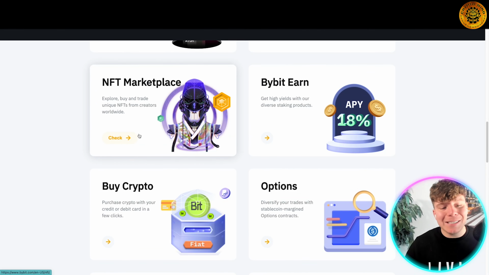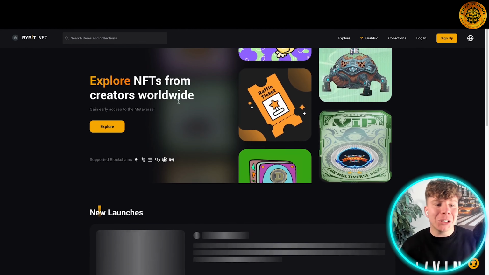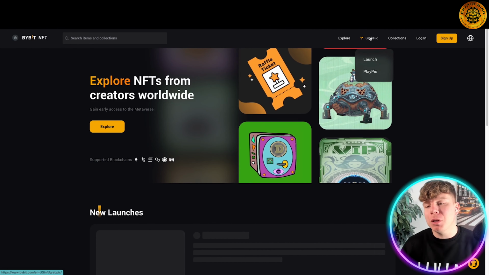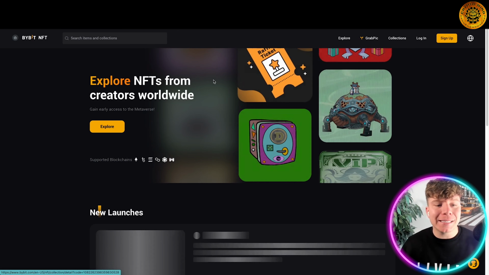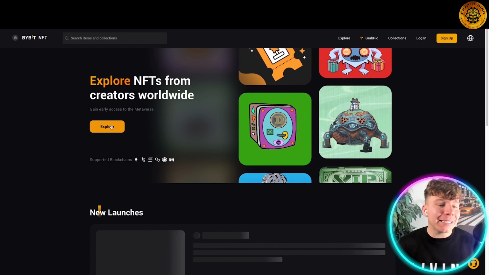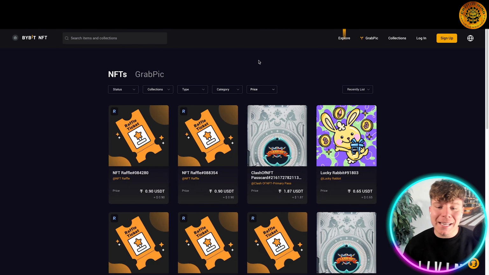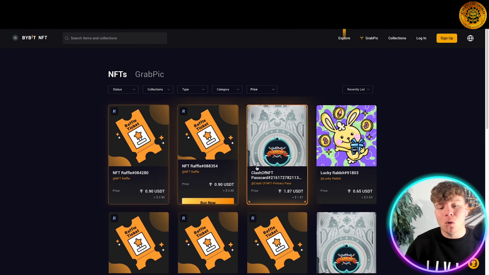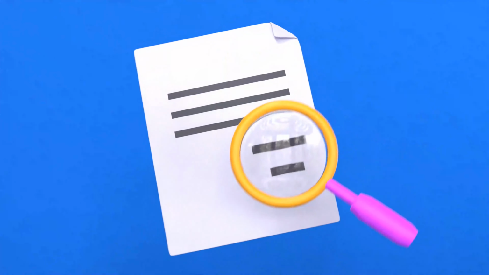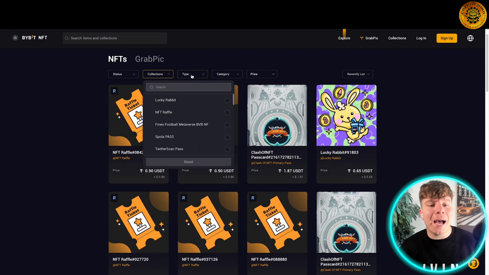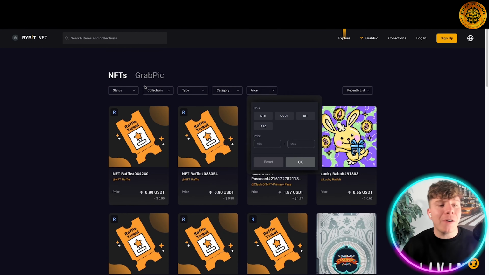And now let's have a look into the marketplace. Okay, so the marketplace looks like this, right? Really, really easy to get around. We've got the explore, grab picks, the top collections, obviously log in to see much more. You can gain early access to the metaverse by clicking explore here and having a look through. Okay, with the NFTs and the grab picks right now, you can see some of the really cool ones coming up, all right? Obviously, do your own research into every single project, but you can change all the filters up at the top. So guys, this marketplace is very, very easy to use.